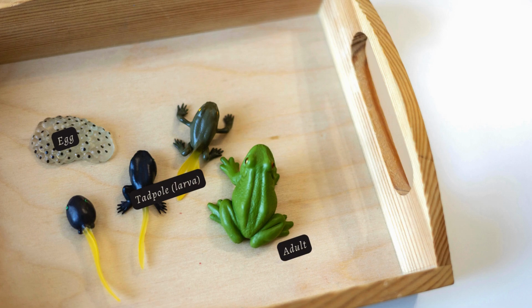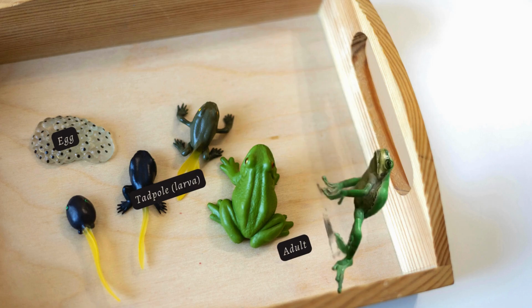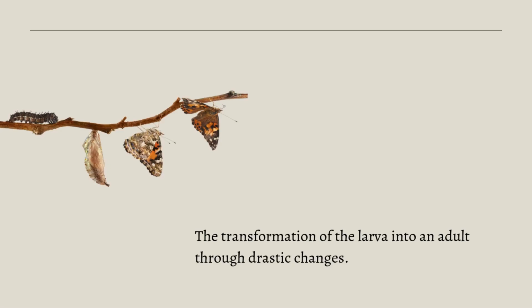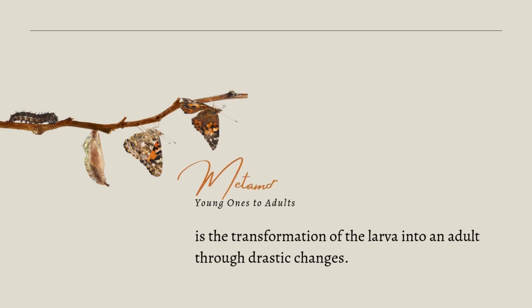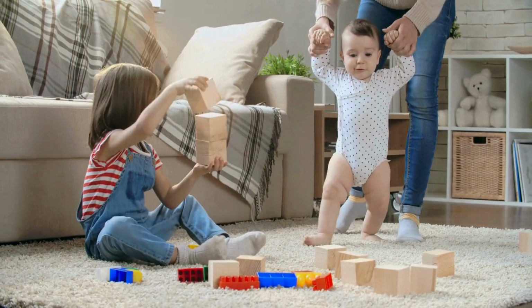Don't the tadpoles look so different from the adults? Can you imagine that these tadpoles would someday become frogs? The tadpoles transform into adults capable of jumping and swimming. The transformation of the larva into an adult through drastic changes is called metamorphosis. What about the changes that we observe in our body as we grow?